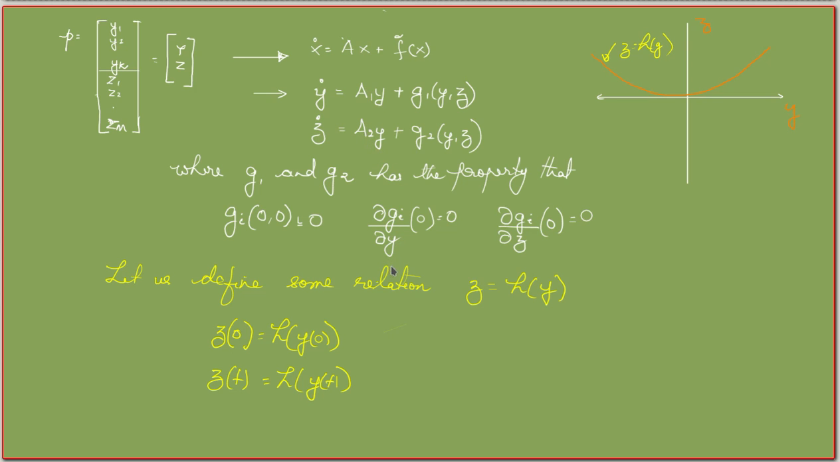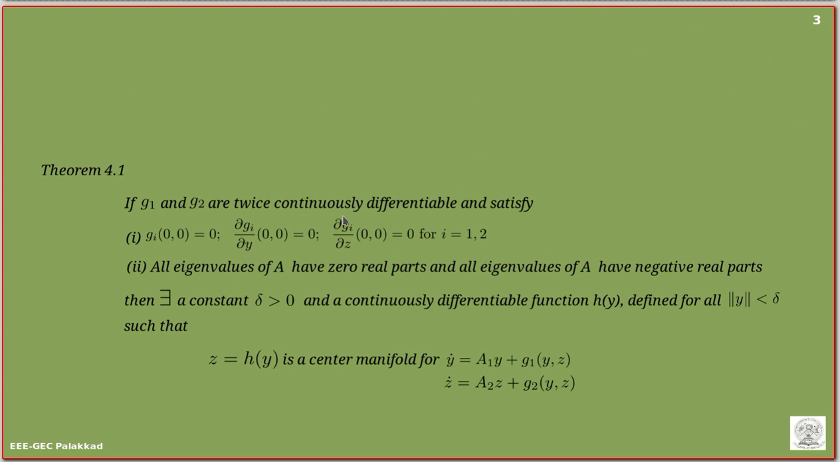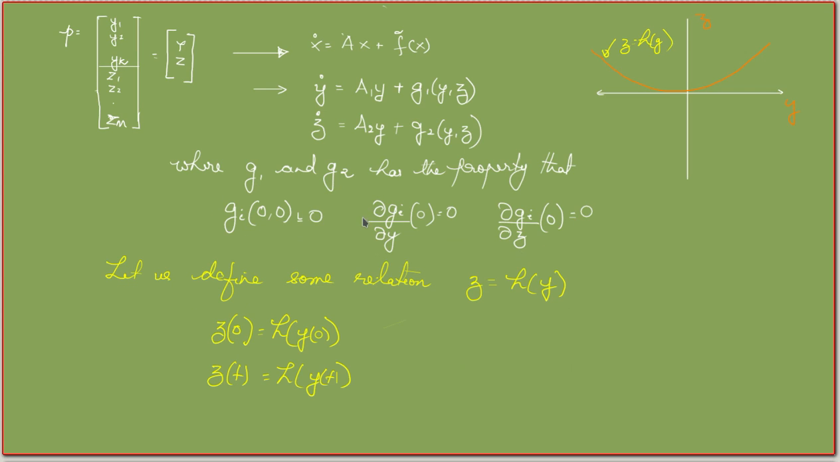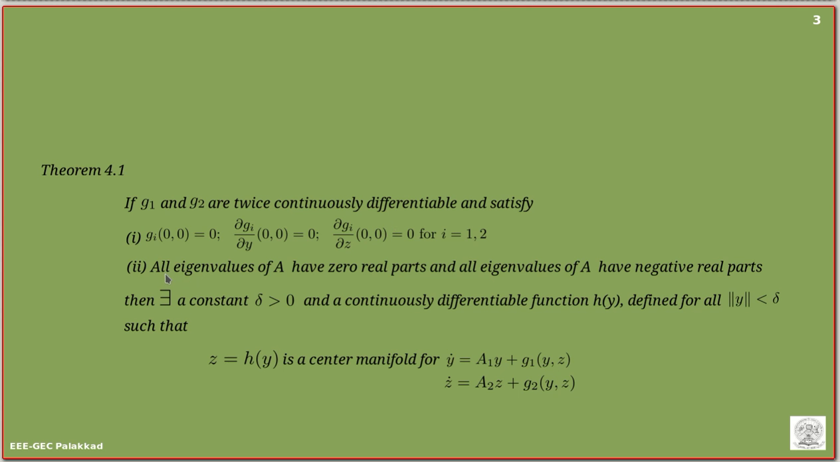Okay, so we will look at the first theorem here. If G1 and G2 are continuously differentiable and satisfy this condition, which we have written here, and the second thing is all the eigenvalues of A1 have 0 real parts and all the eigenvalues of A2 have negative real parts, then there exists a constant delta greater than 0 and a continuously differentiable function h of y defined for all y such that z is equal to h of y is a center manifold for this function.